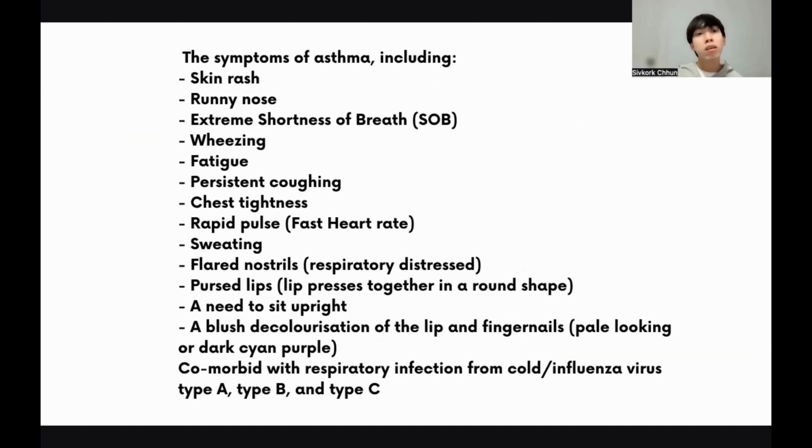The symptoms include skin rash, runny nose, extreme shortness of breath, wheezing, fatigue, persistent coughing, chest tightness, rapid pulse, like a fast heart rate, sweating, flared nostrils, respiratory distress, difficulty in breathing, pursed lips, a need to sit upright, and discoloration of the lips and fingernails, usually pale looking or dark cyanotic, a purple appearance. It's comorbid with respiratory infection from cold or influenza virus, so the symptoms look similar to an allergic reaction, which in this condition we call anaphylaxis.